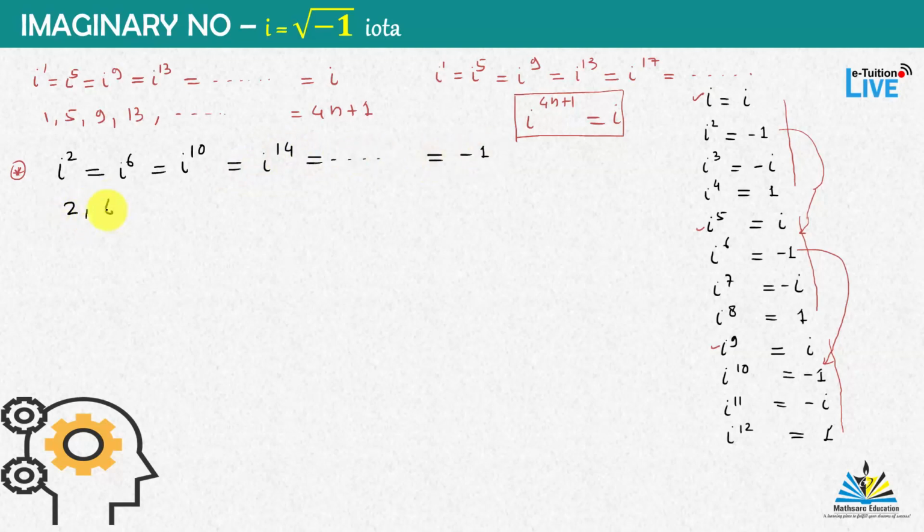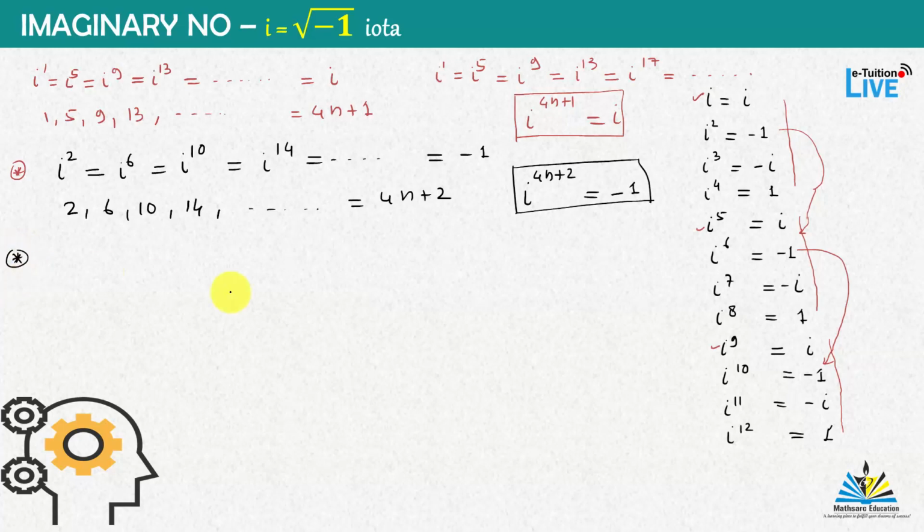Let's observe these numbers 2, 6, 10, 14, and so on. These are the numbers of type 4n plus 2. If we divide these numbers by 4, you will get remainder 2. So in general, we can have i to the power 4n plus 2 is equal to minus 1.